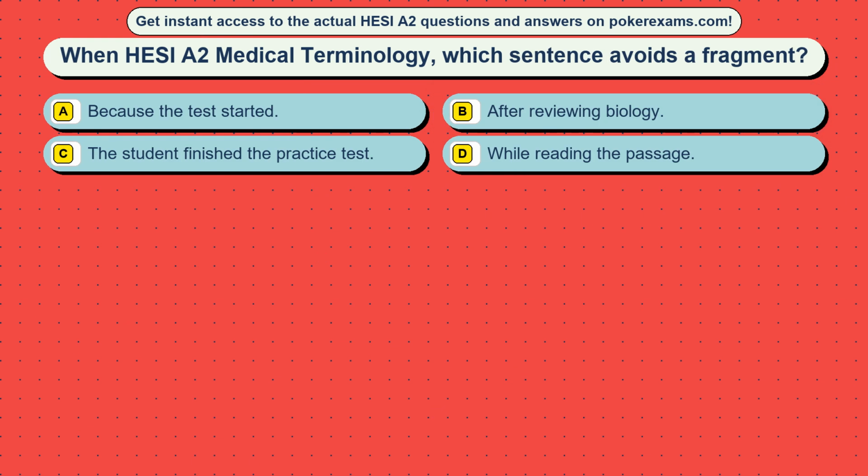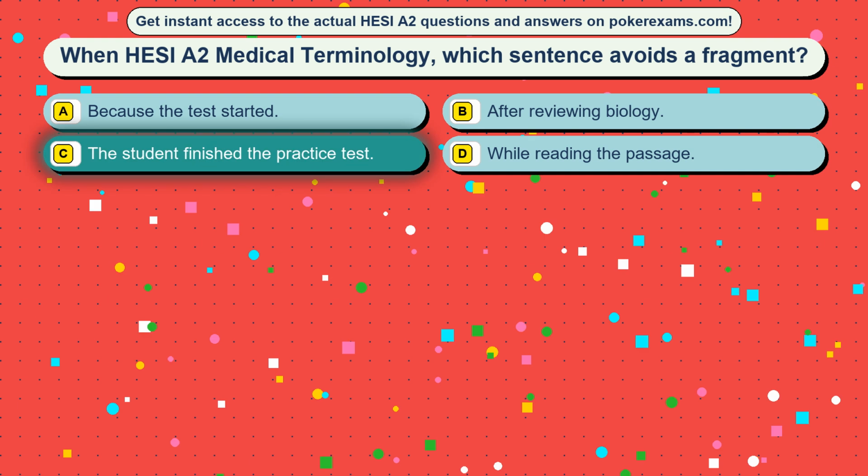Question 9. When HESI A2 medical terminology, which sentence avoids a fragment? Option A, because the test started. Option B, after reviewing biology. Option C, the student finished the practice test. Option D, while reading the passage. The correct answer is option C, the student finished the practice test.